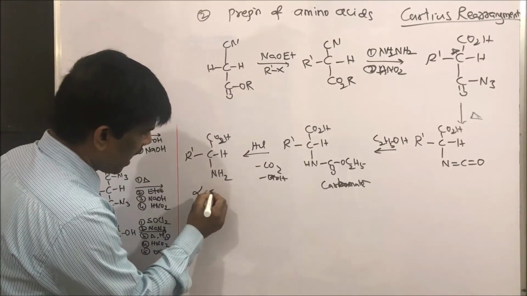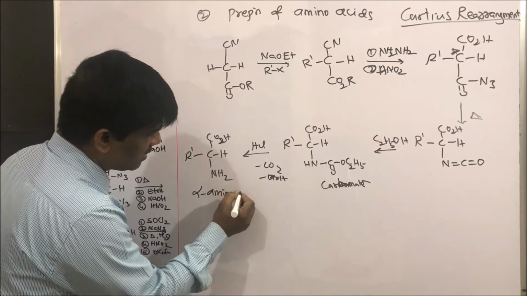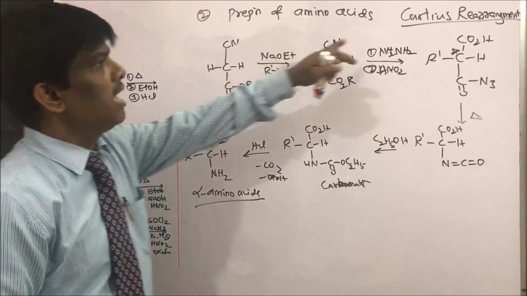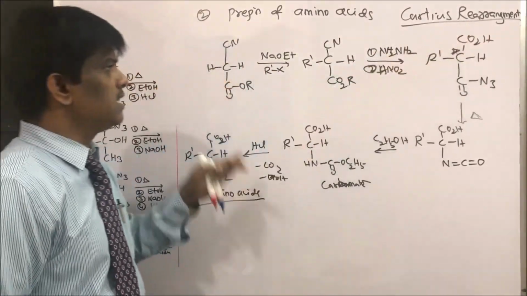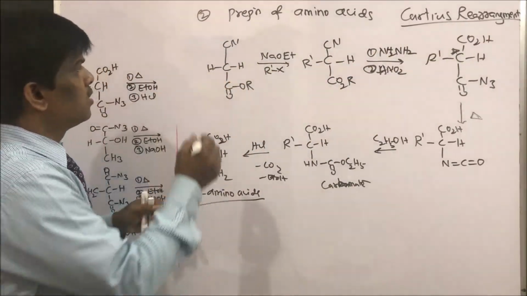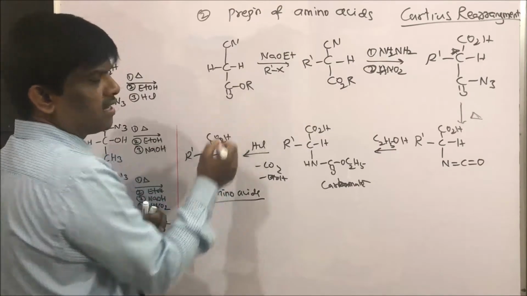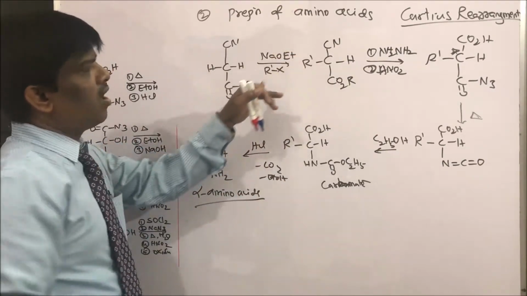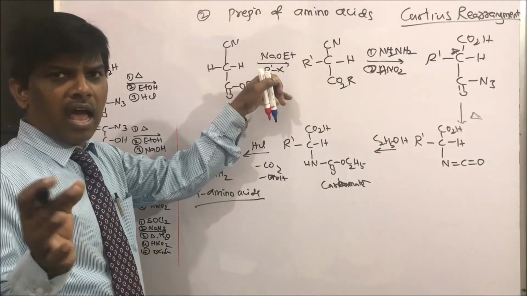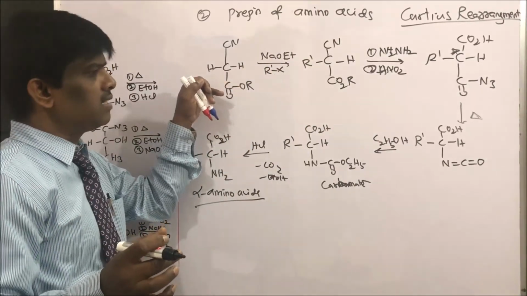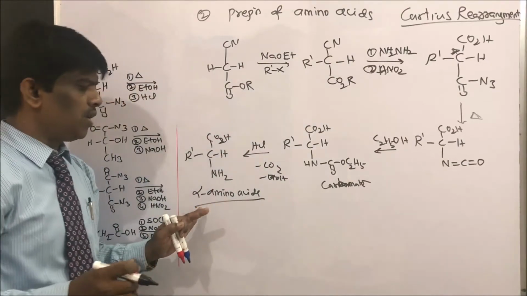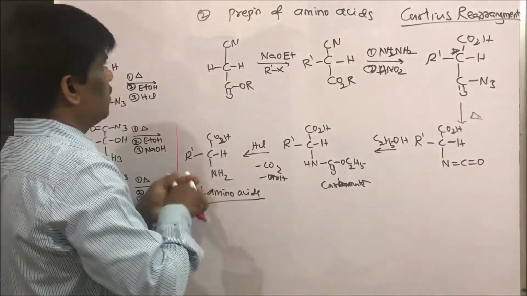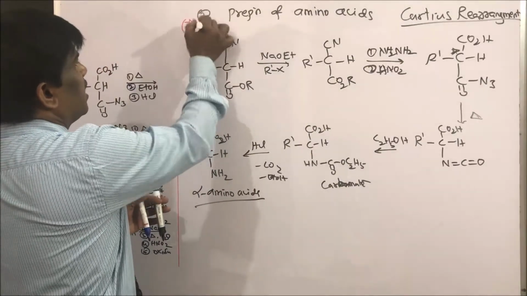Alpha amino acids are natural products. So amino acid synthesis by Curtius rearrangement. This is very important. Since cyanoester is the starting material, you can do the alkylation. Whatever chain you want to attach, you can attach onto this, then do the synthesis to give alpha amino acids. So it is a very important synthetic utility of Curtius rearrangement.